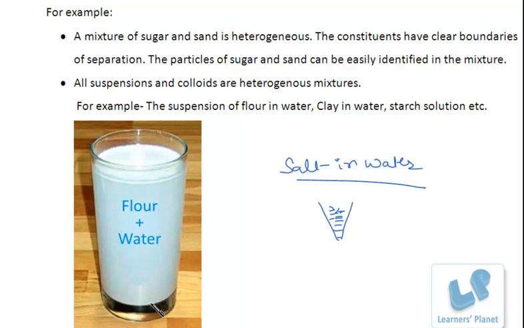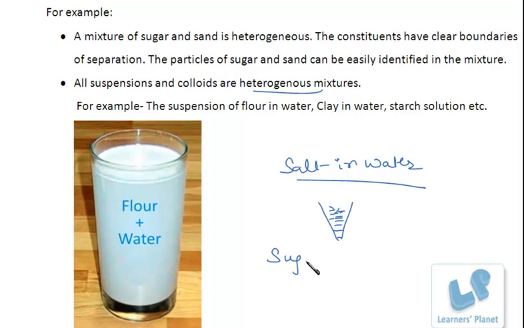It is not precipitated. Precipitated means it is not settled at the bottom. So all the suspensions and colloids are heterogeneous mixtures. Suspensions are what? Heterogeneous mixtures. Right? A mixture of sugar and sand is also heterogeneous.